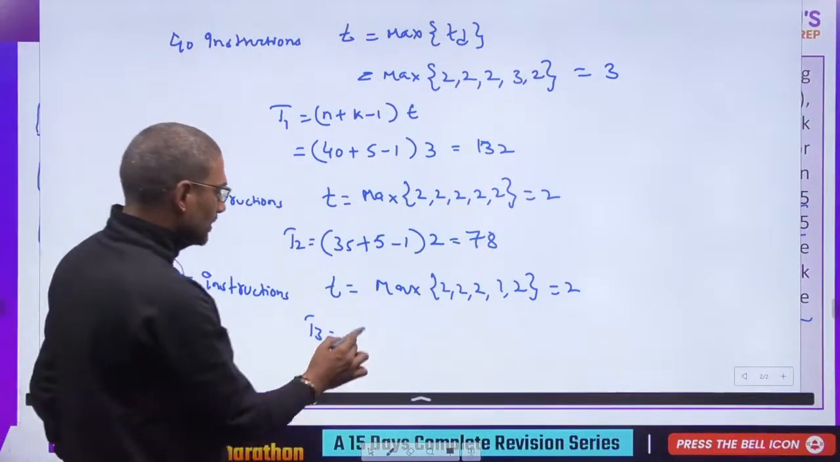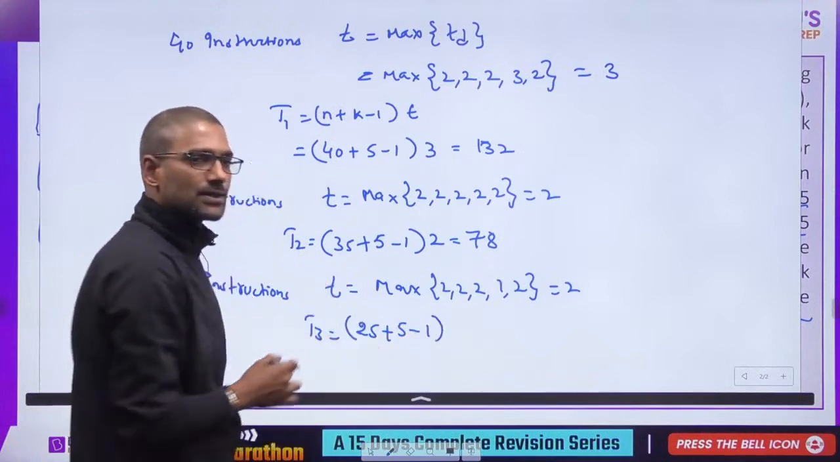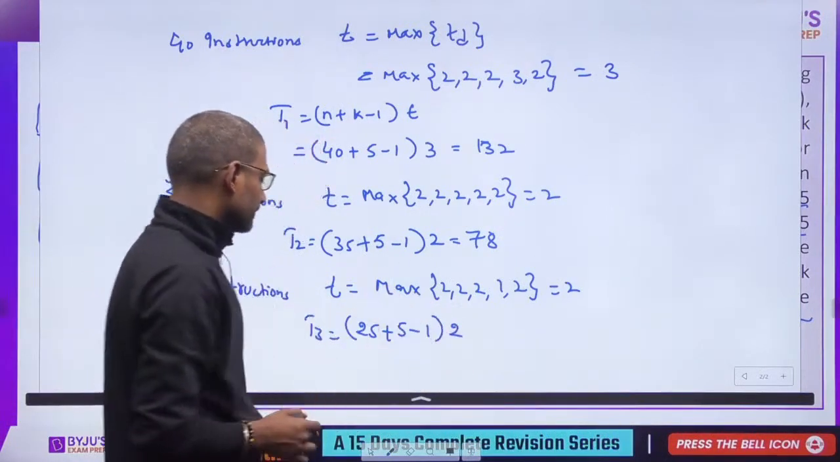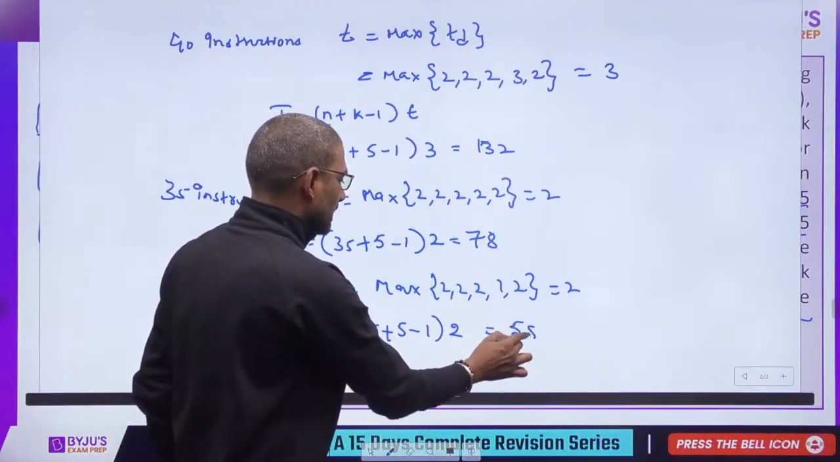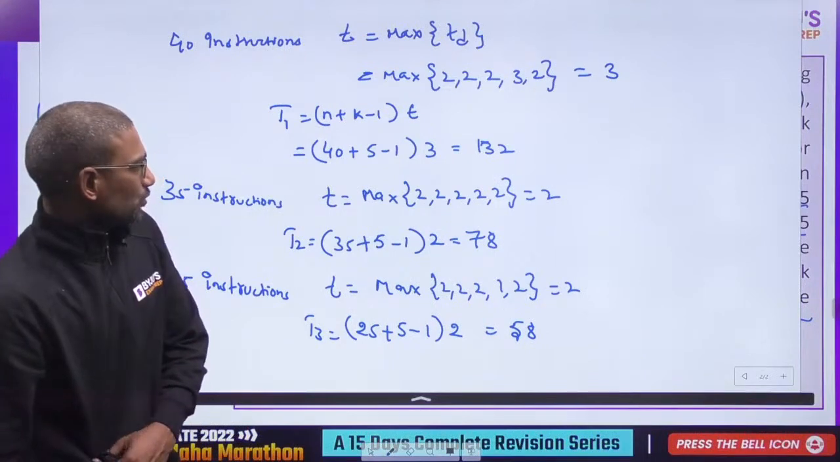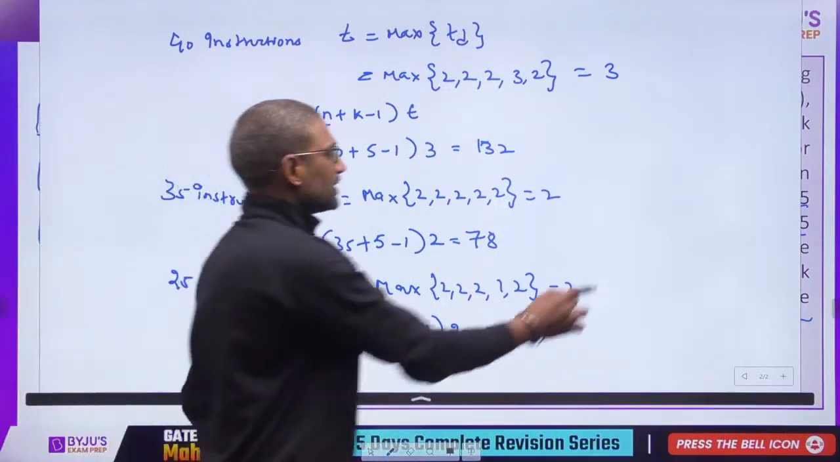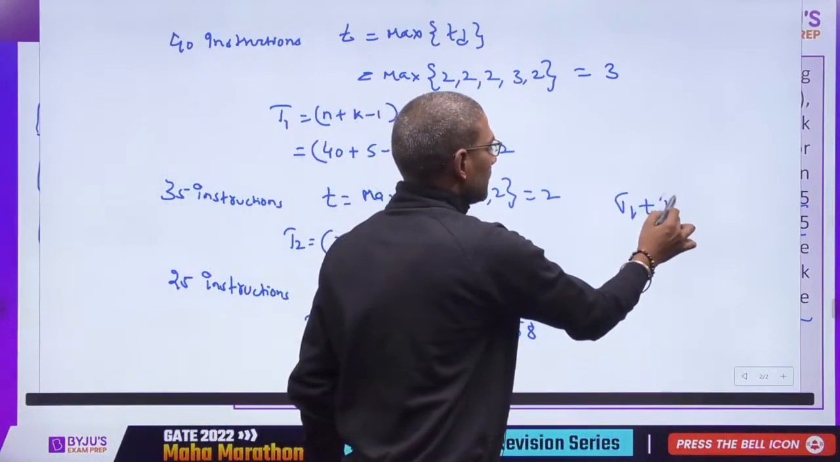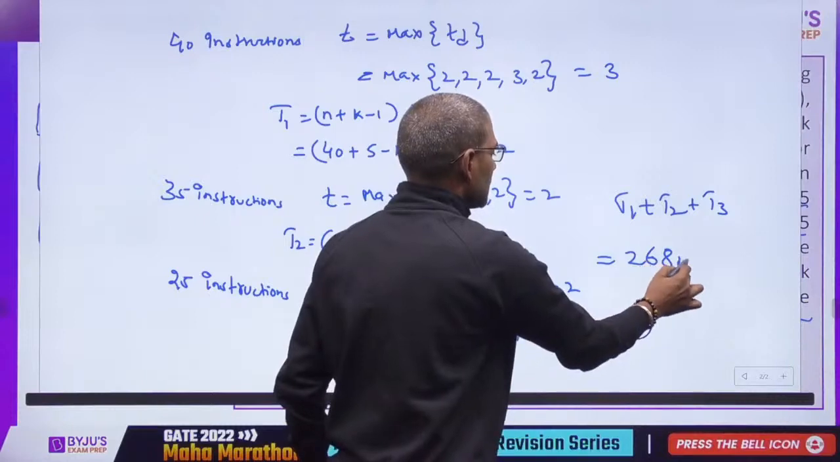Okay, T3, now 25 instructions with 5 stages, and the stage time is now 2. So this is 30 minus 1, 29 into 2, 58. So altogether it is becoming 132 plus 78, that is 210, plus 58. So the total time T1 plus T2 plus T3, 268 nanoseconds.